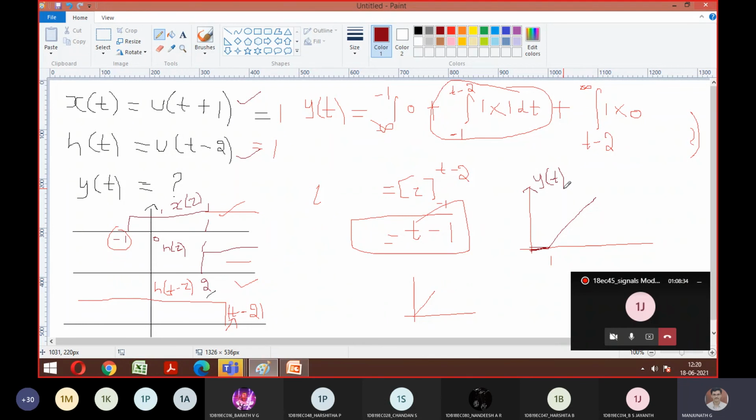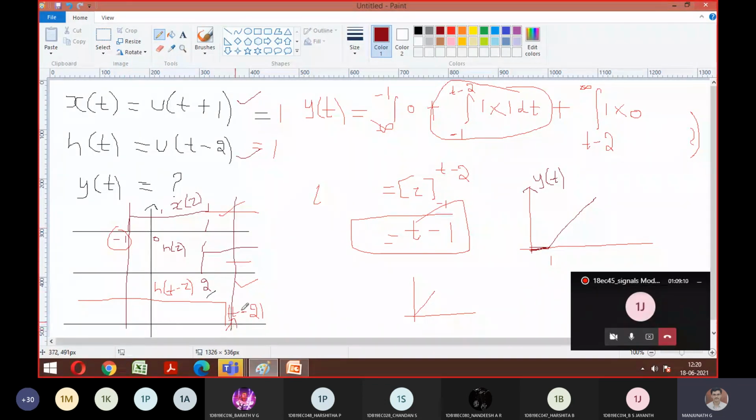Is it okay, guys? I didn't get any response. Any doubts, anyone? See, you solved 3 different problems today. One is exponential into unit step function, both going to infinity. One more, both are exponential, but one has an interval ending at 2 and one is continuous. And the last problem you solved has both as unit step functions. It means the amplitude remains 1, so we just need to work where the overlap exists. If you look at this, the overlap exists between minus 1 to t minus 2 only.